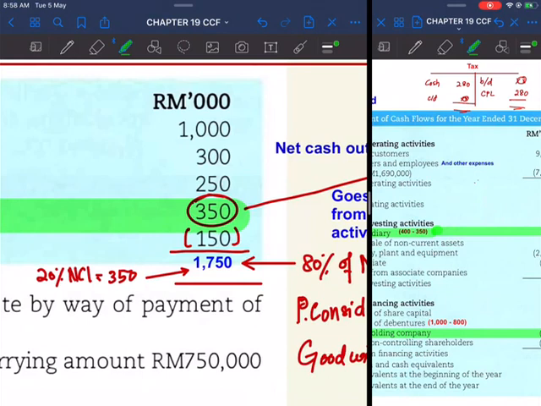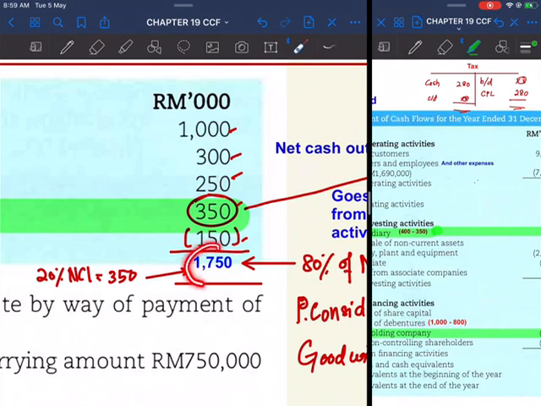The net asset will be all the assets minus all the liabilities. The liabilities, you only have trade payable. So the net asset of the subsidiary SS on the date of acquisition is 1,750. This is 100% net asset of SS.